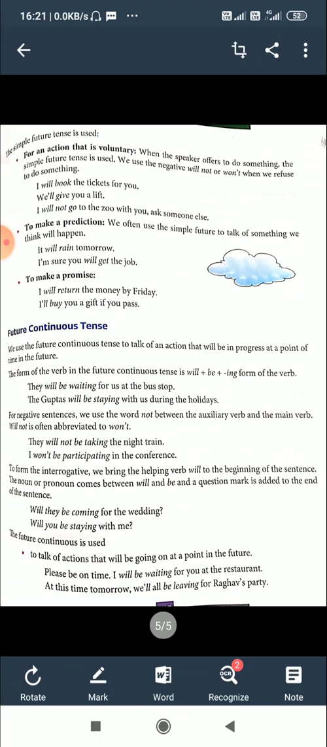The future continuous tense is used to talk about an action that will be going on at a point in the future. Please be on time. I will be waiting for you at the restaurant. So that is going to happen. The action is going on, not finished within one second or two seconds. It is going on for a couple of minutes or so. At this time tomorrow we will be leaving for Raghava's party.